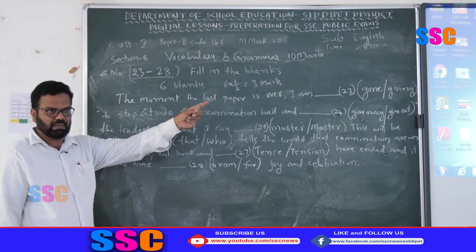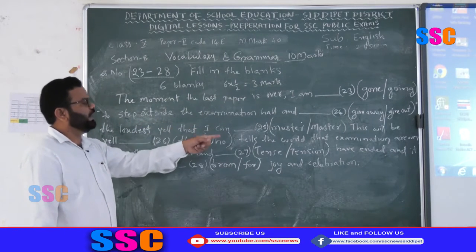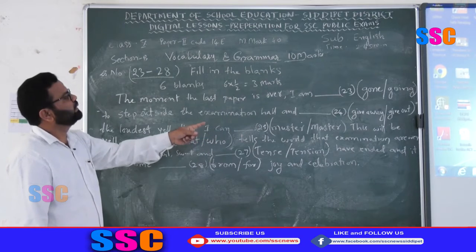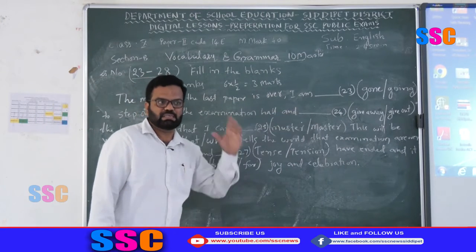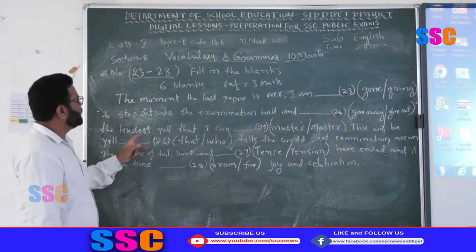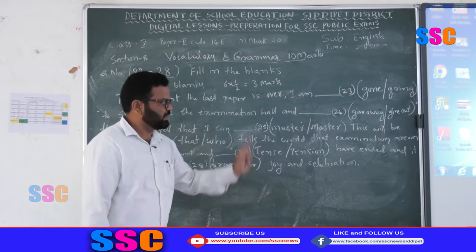The two options, gone and going, to step outside the examination hall and dash: give away, give out. Give away, give out are the phrasal verbs. Then the loudest yell that I can dash: muster, master.